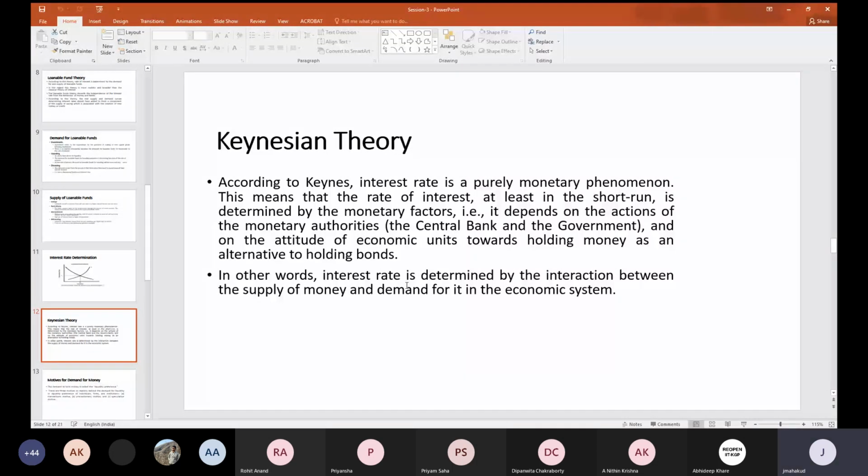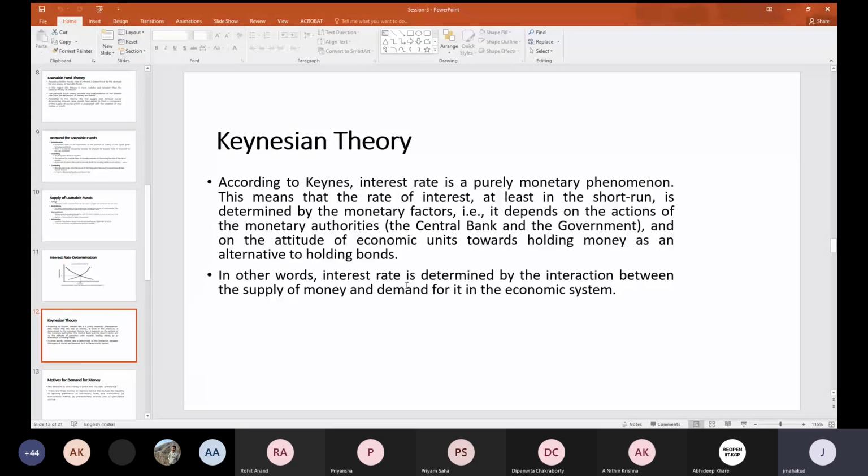So according to Keynes, the rate of interest is determined by monetary factors. That means it depends on the actions of the monetary authorities. And monetary authorities are basically the central bank and the government, because all of you know that the Keynesian theory believes in government intervention. So if there is government intervention, then mostly the rate of interest is determined by those monetary factors or depends